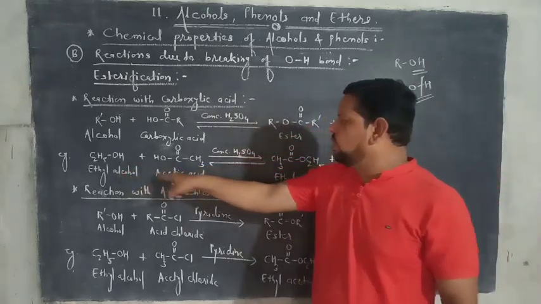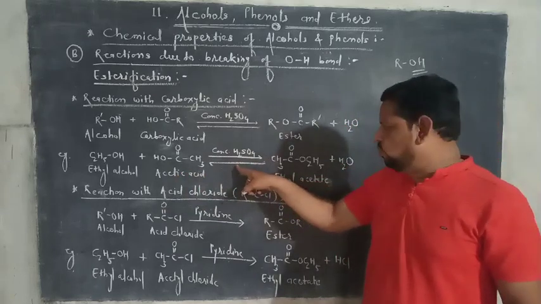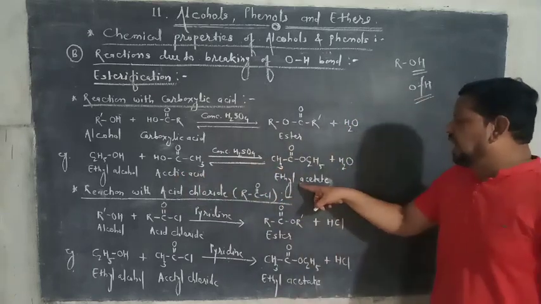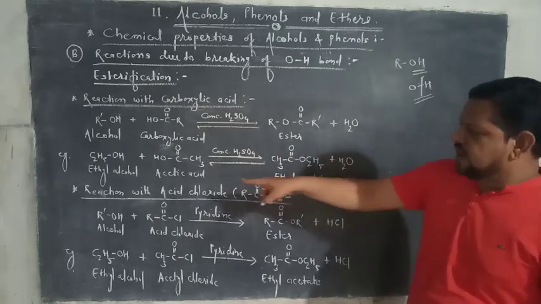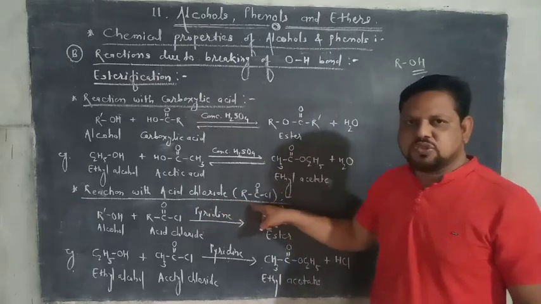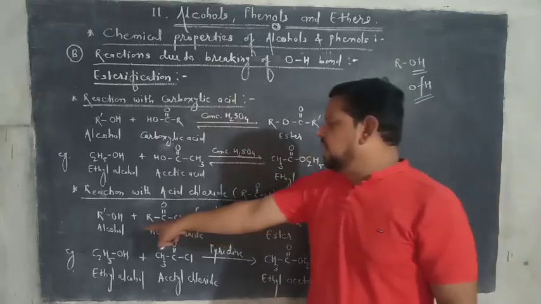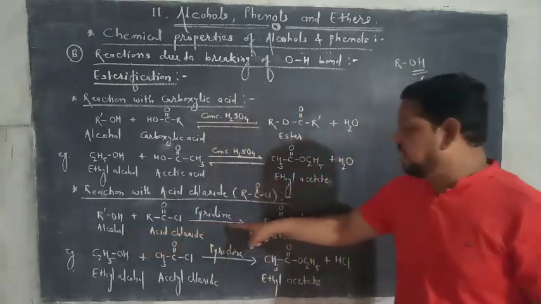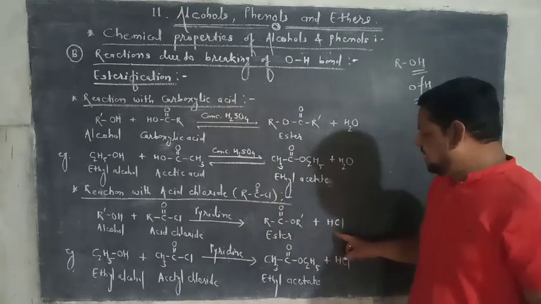This ethyl alcohol reacts with acetic acid in presence of concentrated H2SO4, then it gives ethyl acetate and water. Then second reaction, reaction with acid chloride. Acid chloride, RCOCl, it is called as acid chloride. This acid chloride reacts with alcohol in presence of pyridine and it gives the ester and HCl.